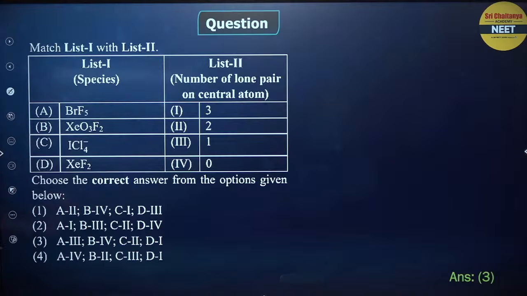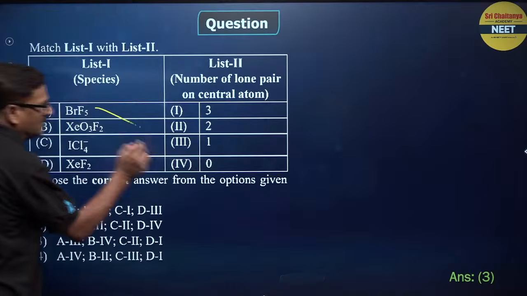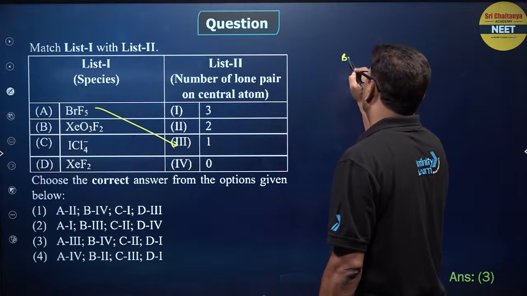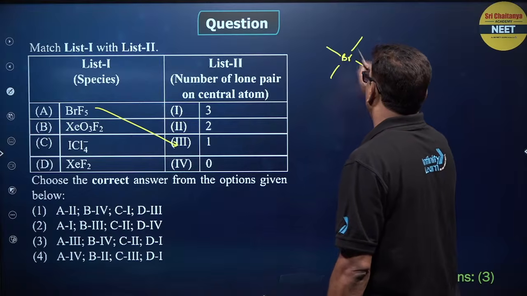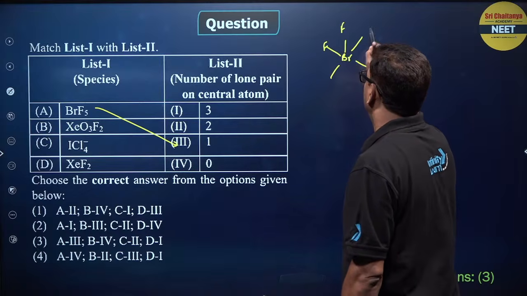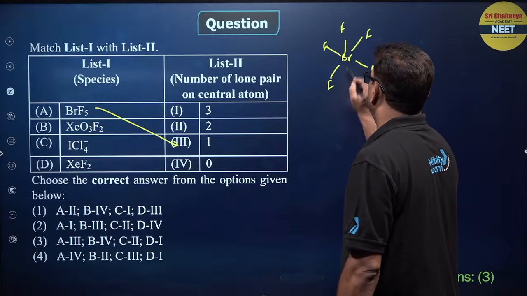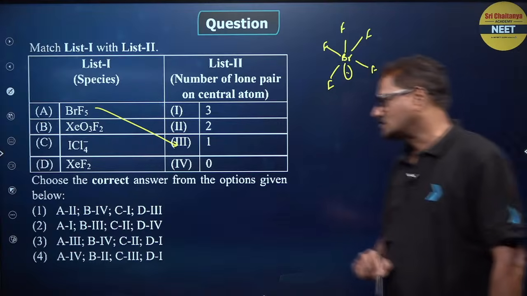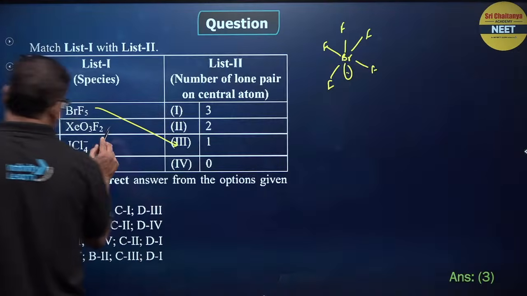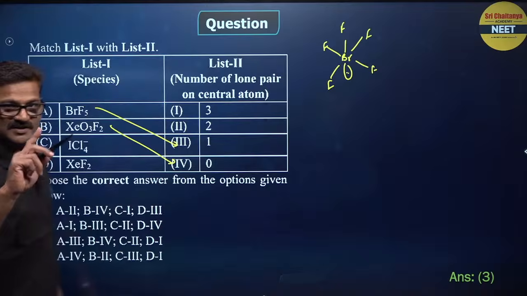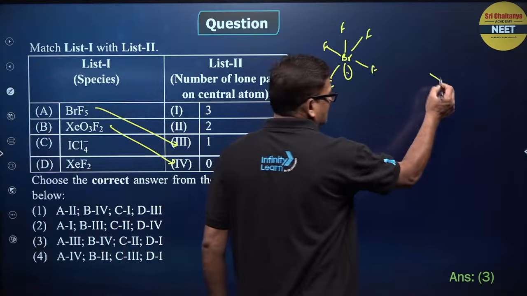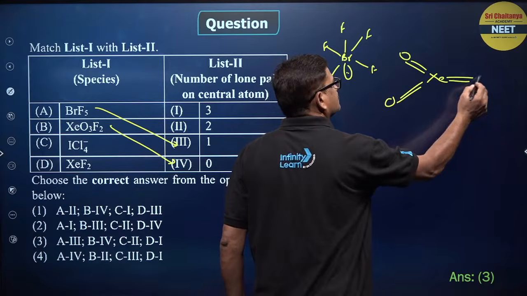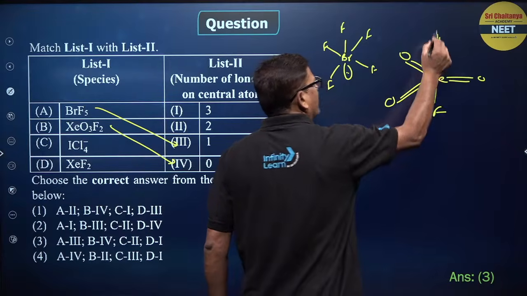Here it is going to be A3, BrF5. Square pyramidal and lone pair 1 होगा, right? And it is going to be B4, XeO3F2, sp3d2, XeF2... no lone pairs.